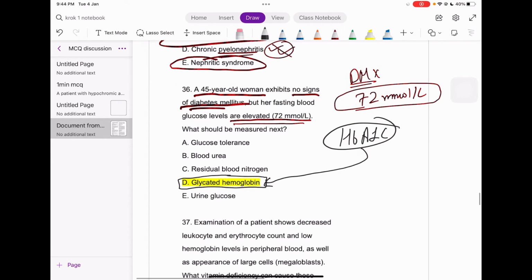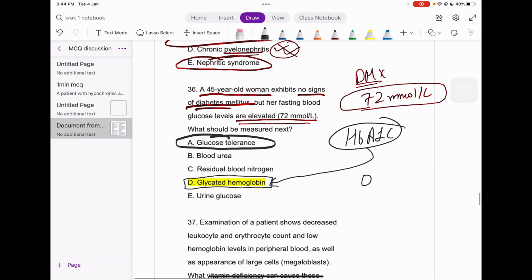Thereafter, let's see some other options. What does it say? First is the glucose tolerance test. Well, we must wait for that, right? If we talk about the OGTT, the oral glucose tolerance test, we must wait for that. It must take some time. So we just don't have that much time, right?